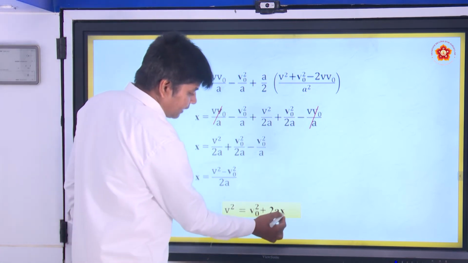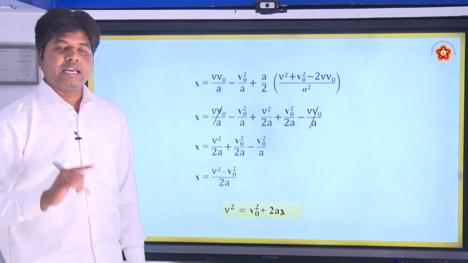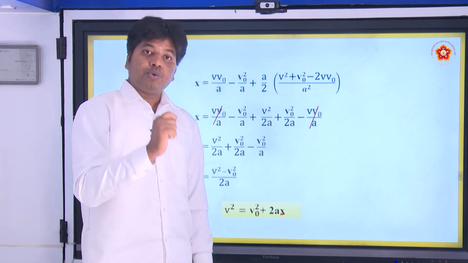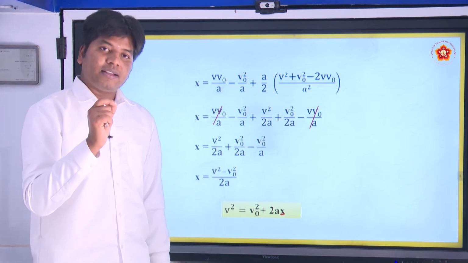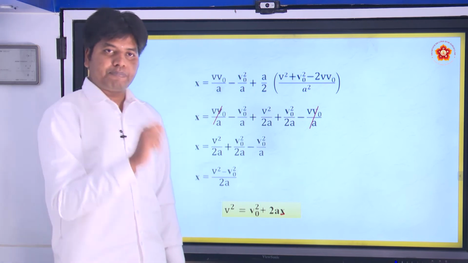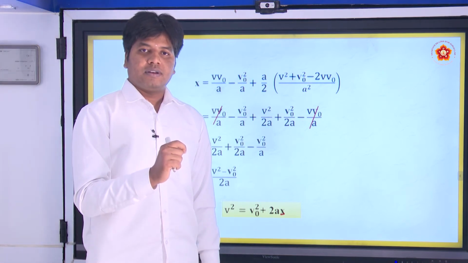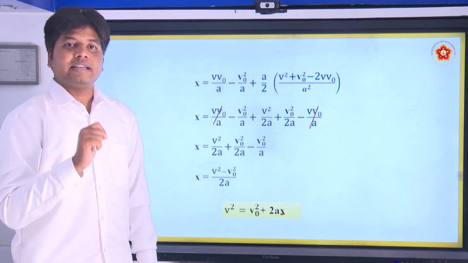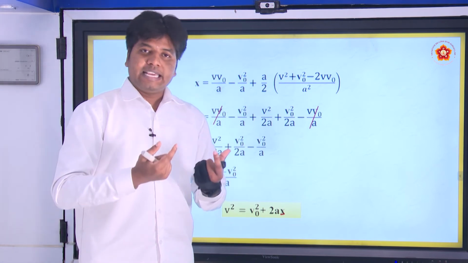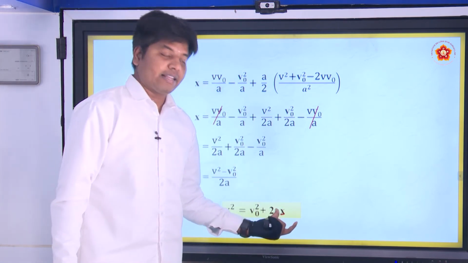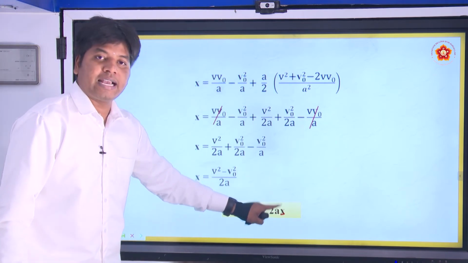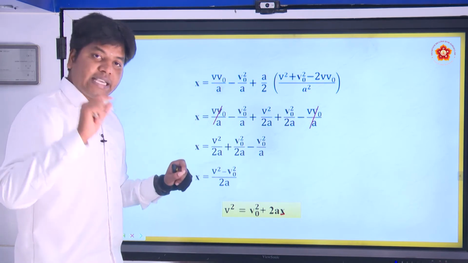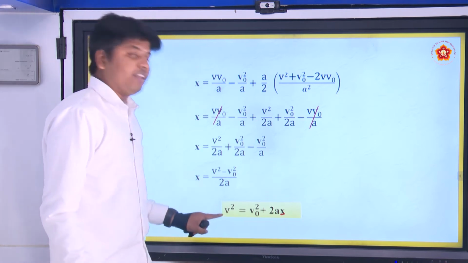Here you need to know that x is the amount of displacement when the object is changing its velocity from v naught to v. If the object is already having some displacement at v naught, or otherwise at t equal to 0, then we need to consider that as well. x is the net displacement when the object is changing its velocity from v naught to v.